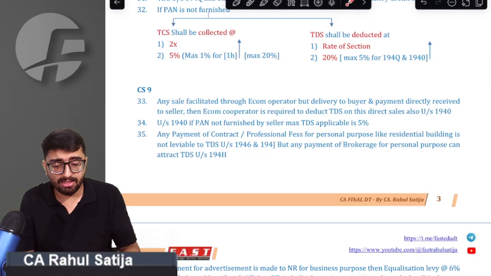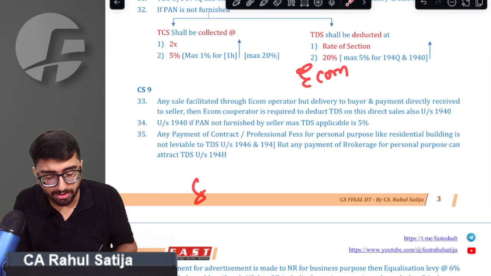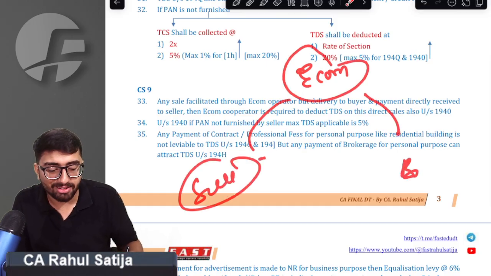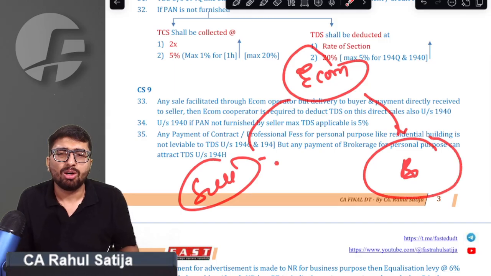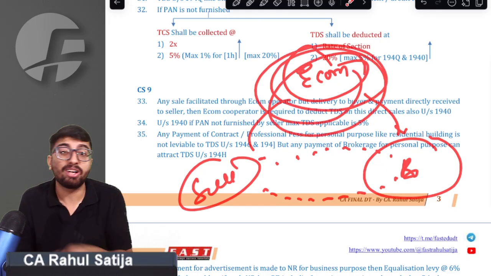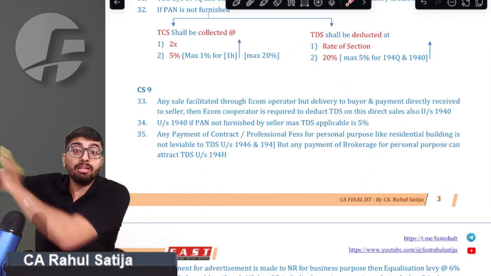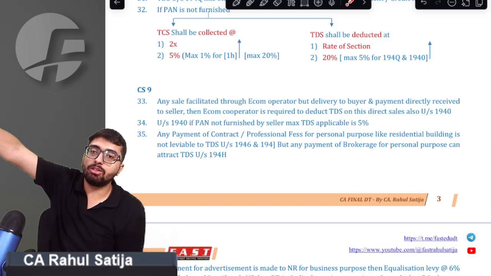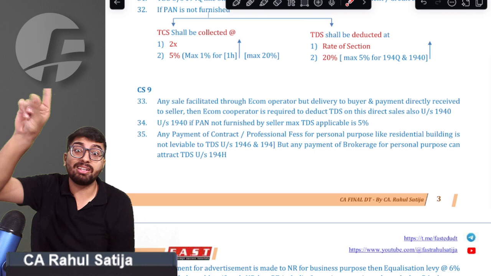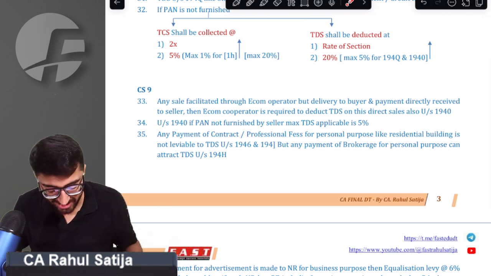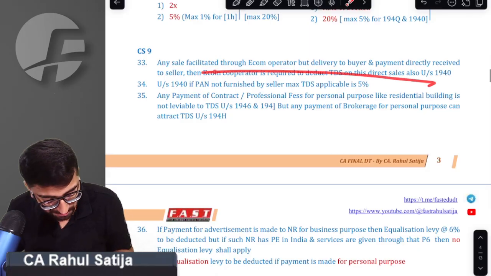Sometimes there happens to be an e-commerce operator, a seller, and a buyer. The sale is facilitated via this e-commerce operator. But goods are directly transferred by the seller to the buyer and the buyer directly pays the seller. In that case also, the e-commerce operator is required to deduct TDS on the amount that has been directly given to the seller. Even though money has been directly given to the seller, the e-commerce operator is still required to deduct TDS on that amount, because it is the duty of the e-commerce operator only. Okay, sir, we got that point.